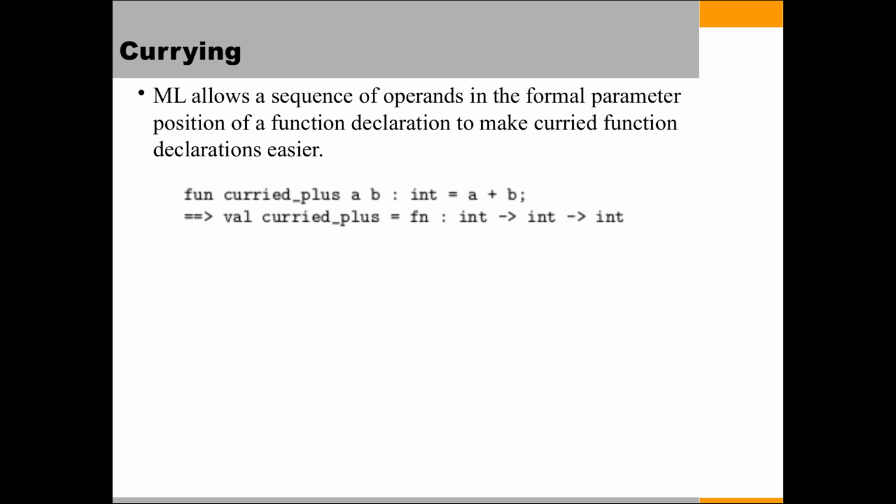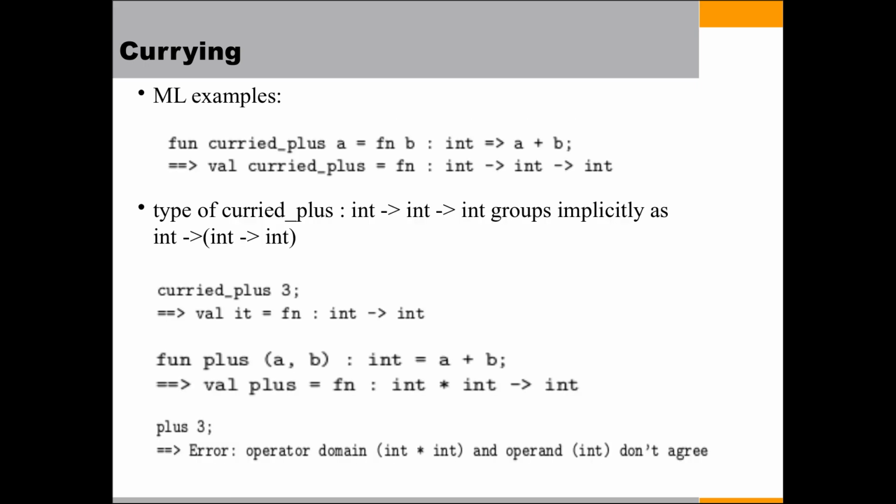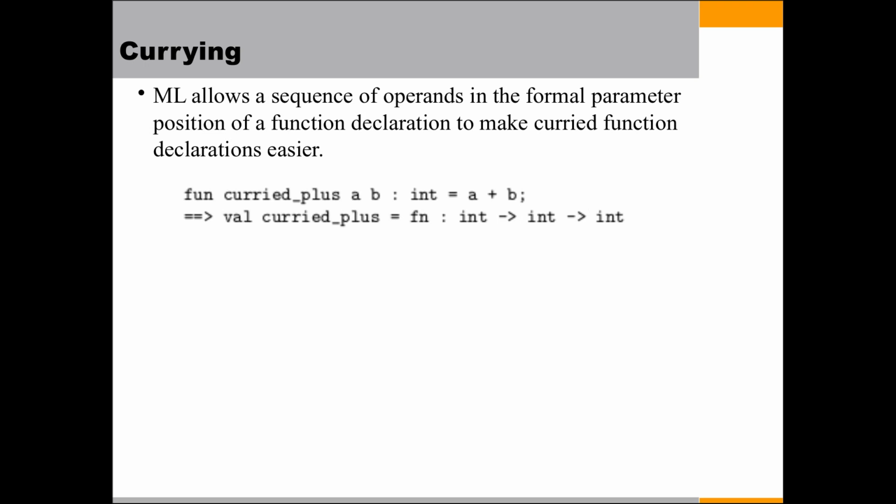ML allows a sequence of operands in the formal parameter position of a function declaration to make curried function declaration easier. That is, in the earlier case we declared the curried function with fun curried_plus a = fn b, but we can also define the curried function using the syntax fun curried_plus a b : int = a + b. It will return the same as the earlier expression.